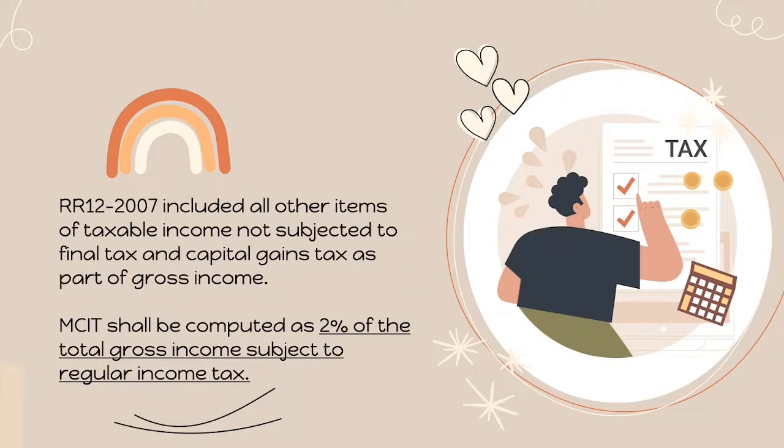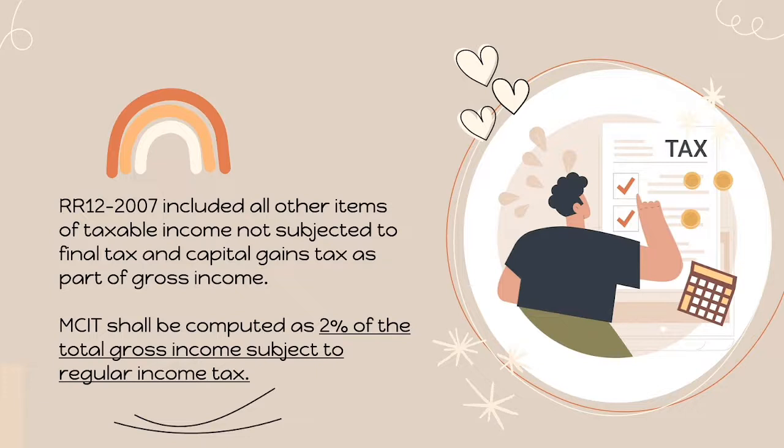MCIT gross income under the regulations. RR 12-2007 included all other items of taxable income not subjected to final tax and capital gains tax as part of gross income. MCIT shall be computed as 2% of the total gross income subject to regular income tax.